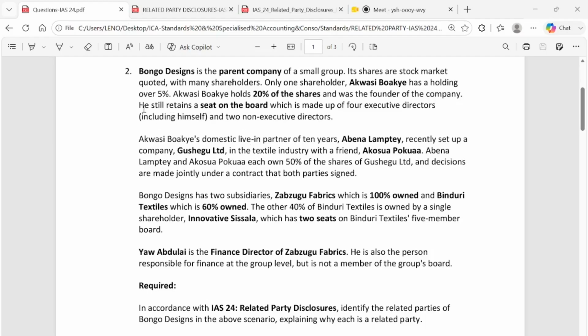So now when we go back, let us look at the first paragraph. Bongo Design is a parent company. Let us look at whether there's a related party. Akwasi Buachi holds 20% in Bongo Design. He is the majority shareholder in Bongo Design. So that makes him automatically a related party to Bongo Design, because of his majority shareholding, he holds influence in the company. At the same time, he also holds a position of executive director, and it makes him a key management member. So that's how you answer the question.